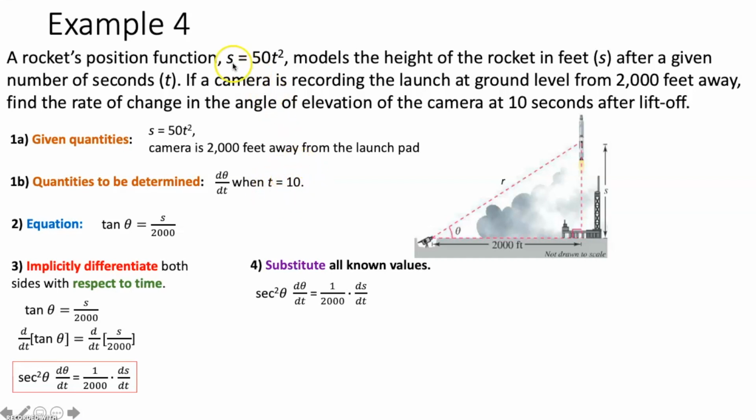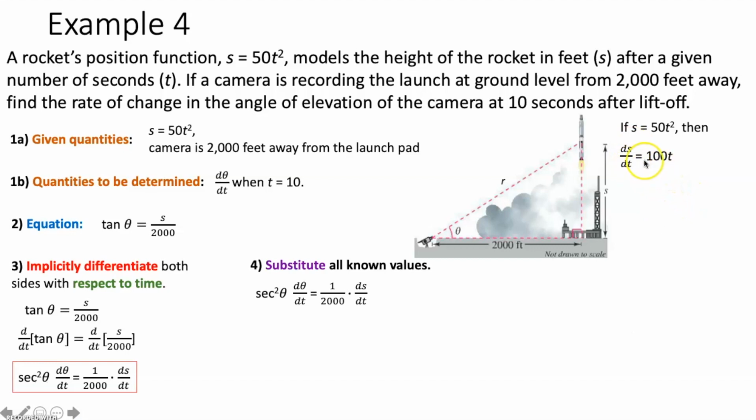Well, I do have a position function for the rocket, s is equal to 50t squared. If I took the derivative of this with respect to time, wouldn't I get ds/dt? And then couldn't I plug in 10 for t and solve for ds/dt? Yeah, let's do that. We take the derivative of s equals 50t squared with respect to time, t. The derivative of s is ds/dt. The 50 stays out front by the constant multiple rule. The derivative of t squared is 2t to the first, then you multiply the 2 by the 50 and you get 100t to the first. That's ds/dt.